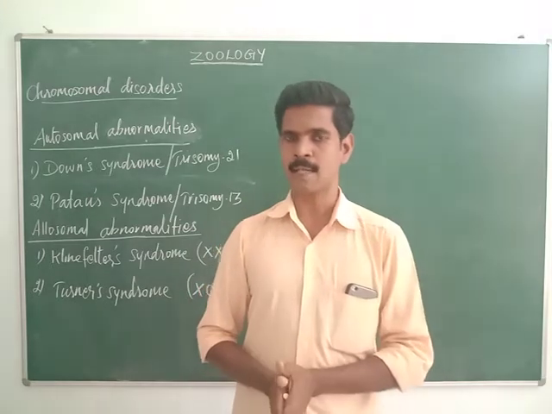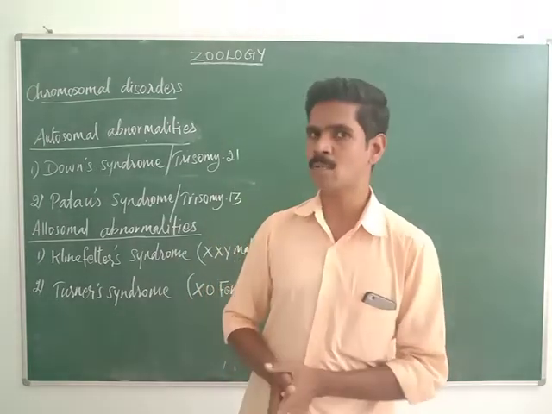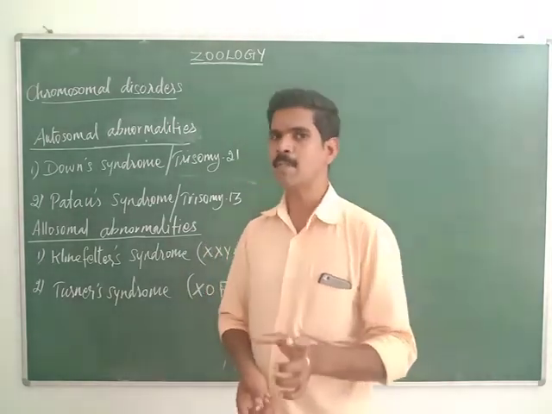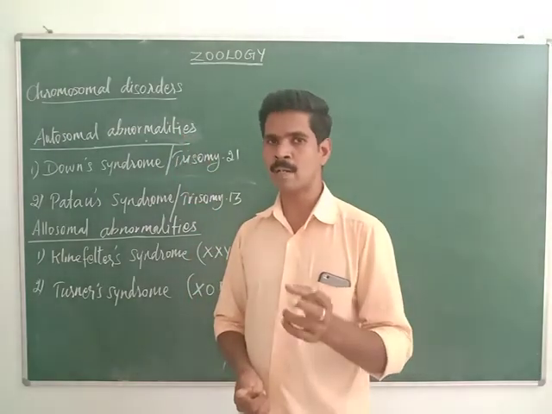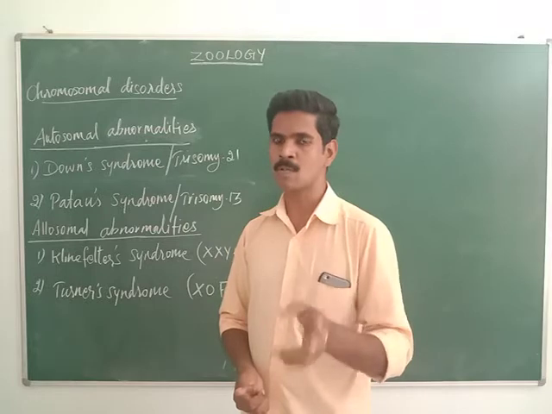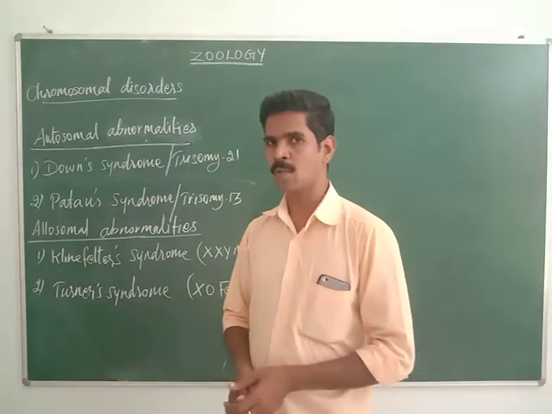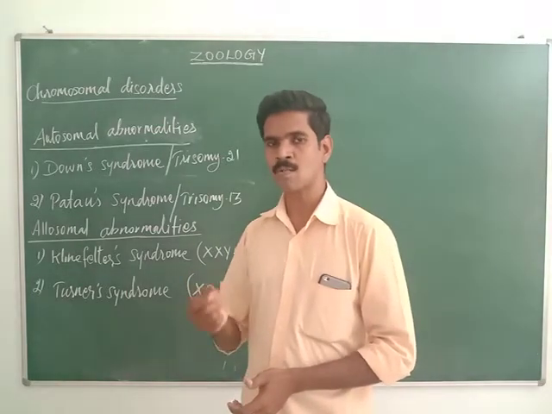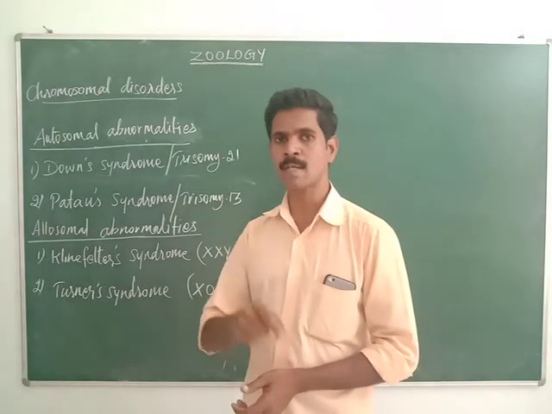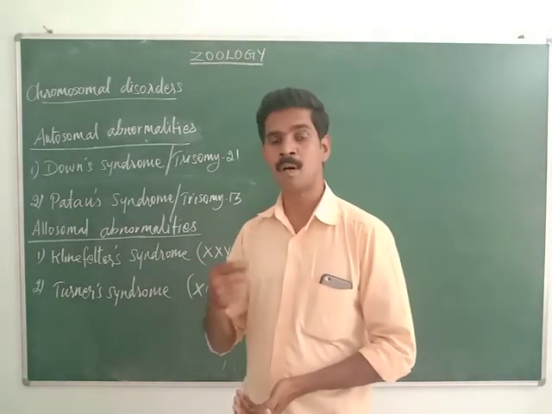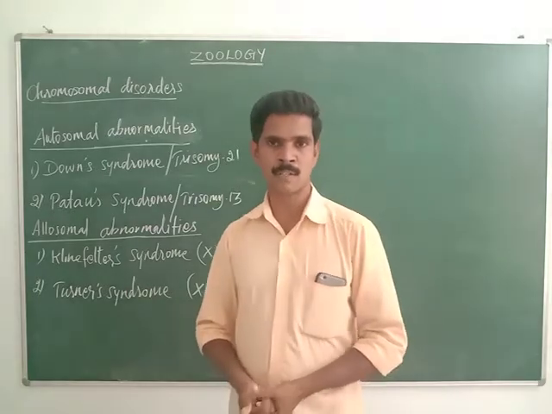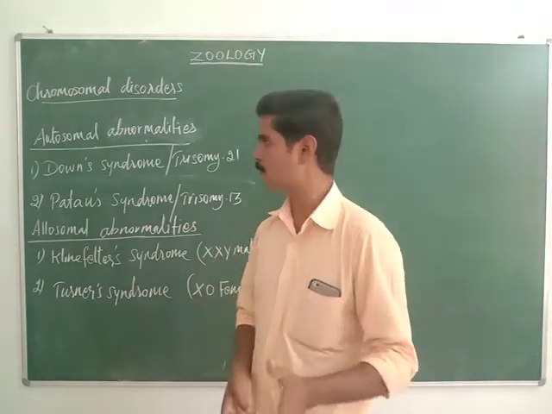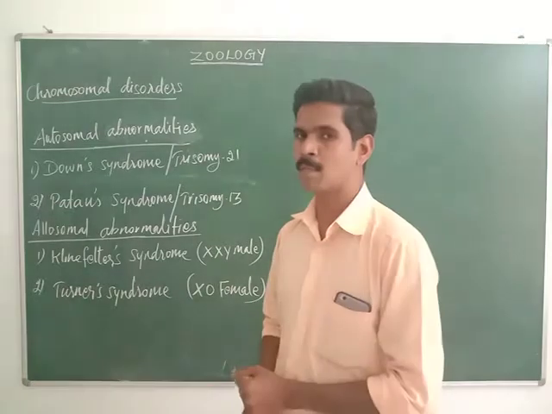In this class, today we are going to study some examples of these chromosomal disorders. As I already told you, there are two types of chromosomes, autosomes and allosomes. So chromosomal disorders affect both autosomes and allosomes. Some autosomes are affected by some diseases, and the allosomes are also affected by some diseases.